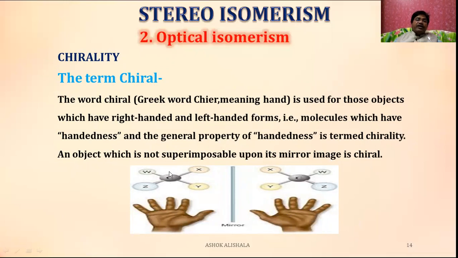Similarly here, when a carbon is taken, you can have w, x, y, z. When it is shown in the mirror, you get x, y on this side and w, z on this side. This property of the molecule, this handedness, is called chirality.